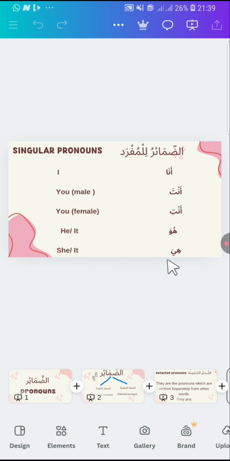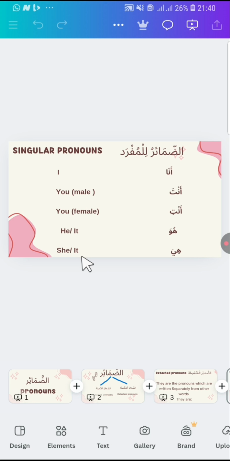For example, ayna Maryam? Where is Maryam? You can say hiya fil masjid. She is in the mosque. But if a noun does not refer to a human being and that noun has the indications of feminine, we still use hiya. For example, as I said, when a noun contains ta marbuta, a closed ta, that noun is considered to be feminine.